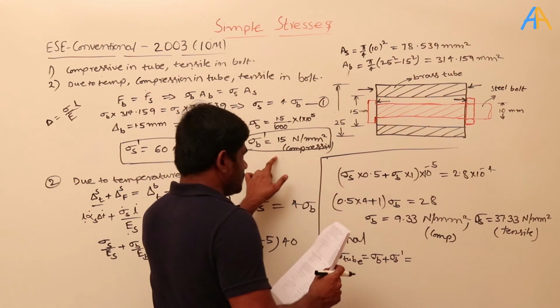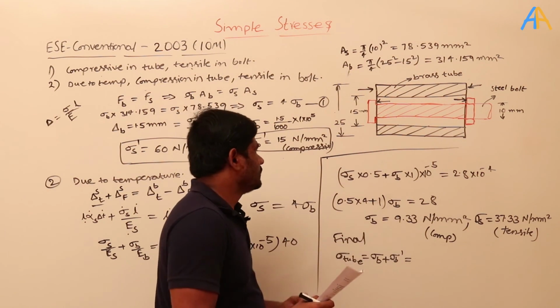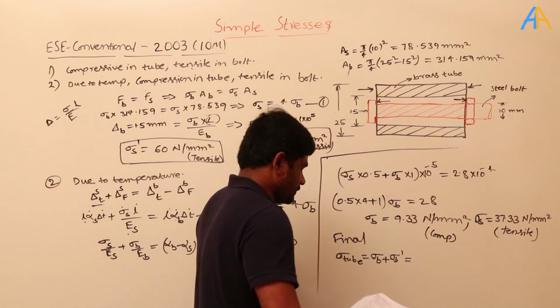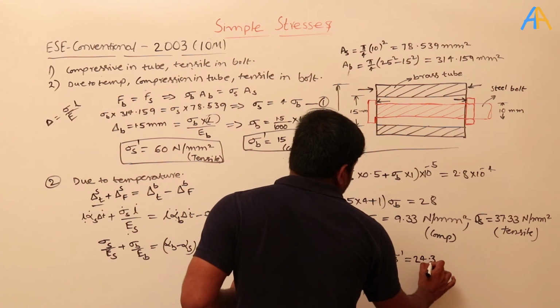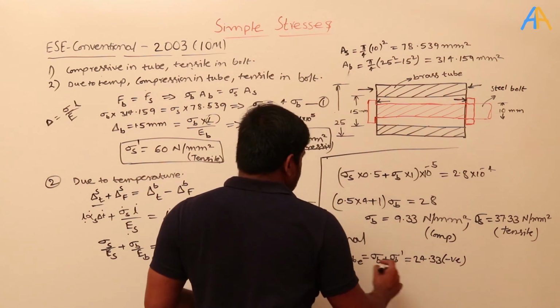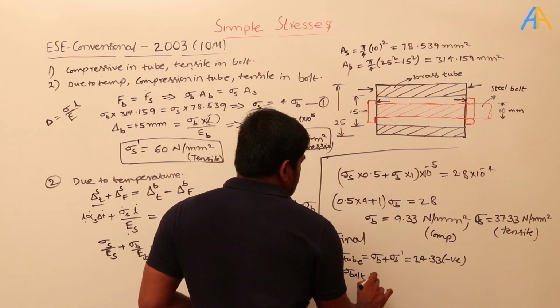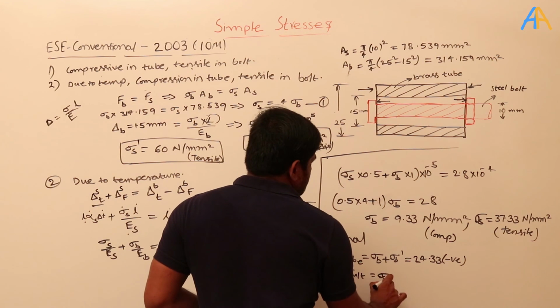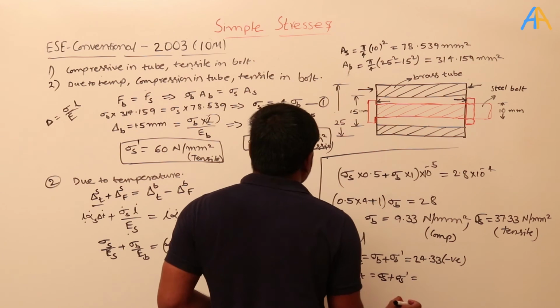Sigma B star is 15 here, okay, and here it is 9 plus 15, how much will it become? 24.33. It is negative, what is the meaning of negative? It is compressive. In the same way, sigma bolt, that means steel, sigma S plus sigma S star bar. So how much?